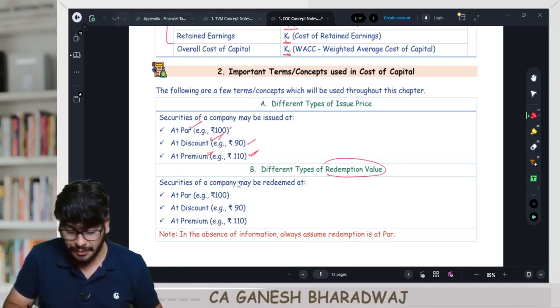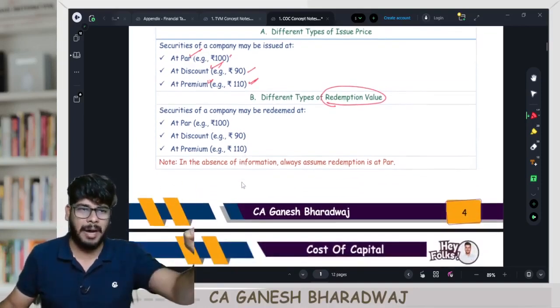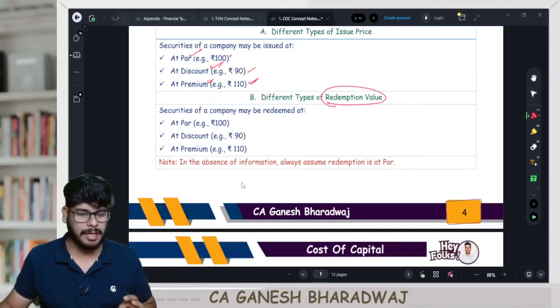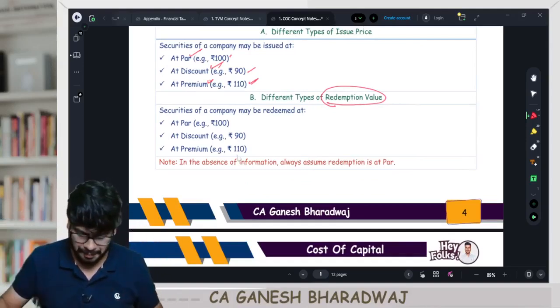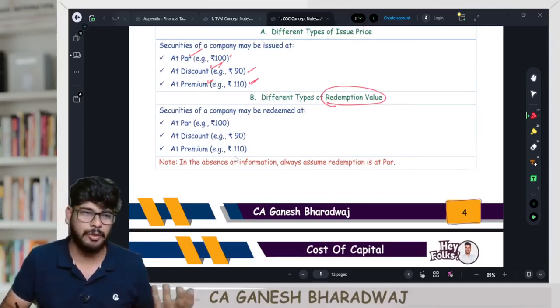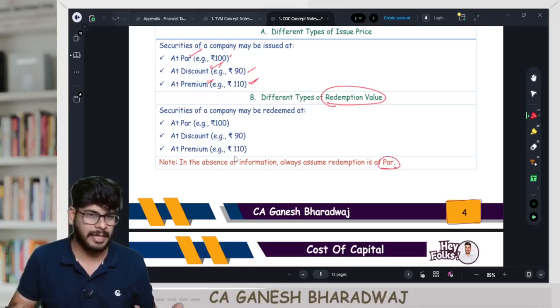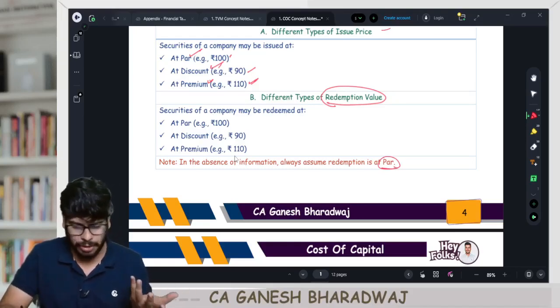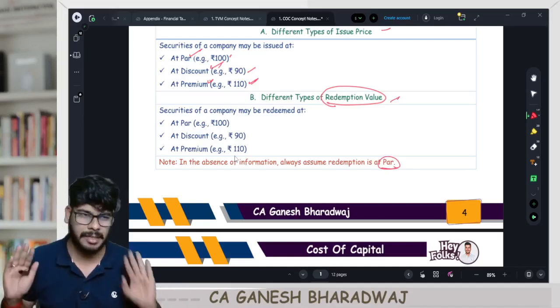Similarly, even there are different types of redemption value. Even the redemption can happen either at a par or at a premium or at a discount. Agreed on this? Fine. In the absence of information, what we assume? We always assume that it is happening at par, right? Nothing is given. You can assume that both the issue price and the redemption value is at par. Correct? It's a very normal and a standard assumption.